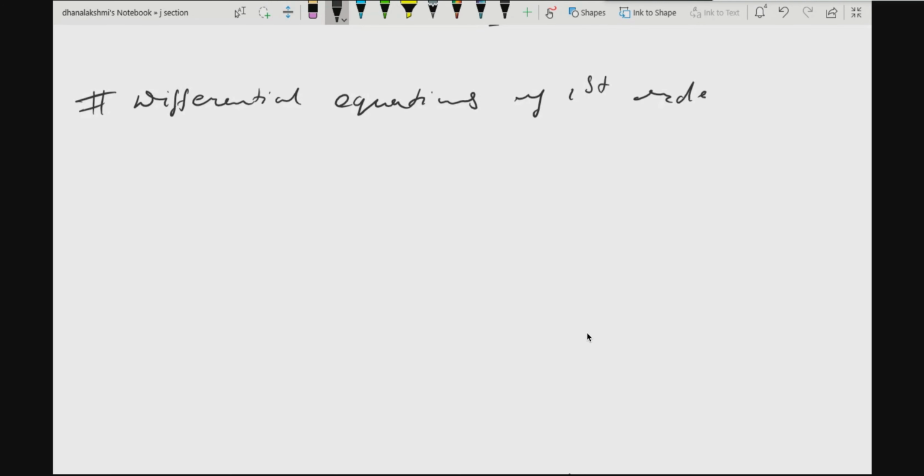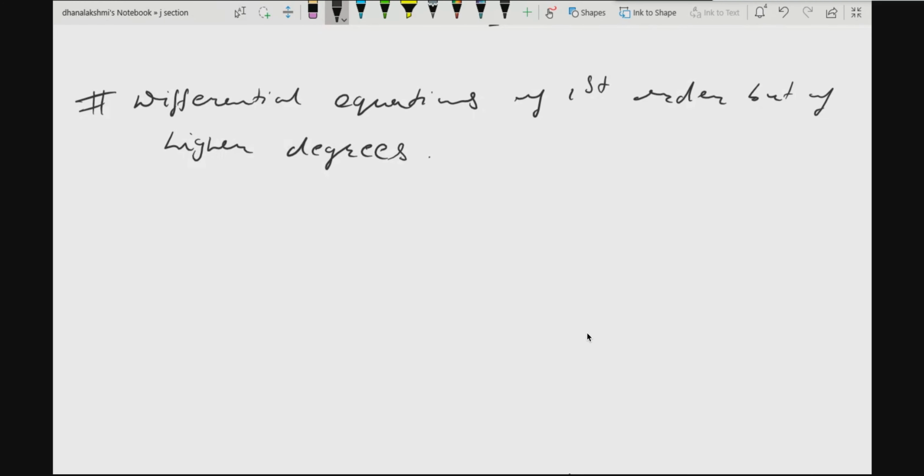Okay, so now you have to deal with differential equations of first order but of higher degrees.